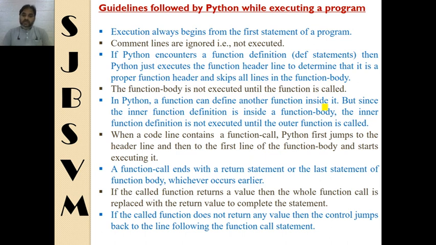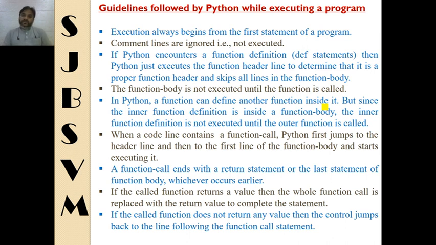body is executed later. A function call ends with the return statement or the last statement of the function body, whichever occurs earlier. So if we have a return statement in between the function's body and it suddenly encounters it, then the execution of the function body stops there and the control goes back to the calling function.